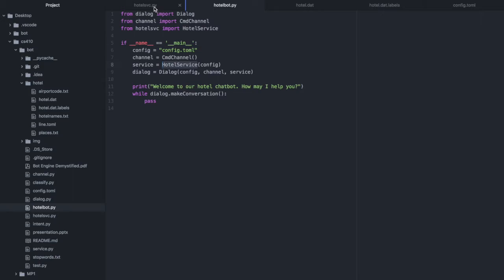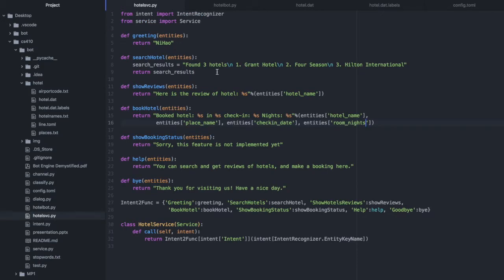And here's the service, hotelservice.py. This service is actually an extension of the basic service class. And for each intent, we map to one function. For example, for the search hotel intent, we match to the search hotel function, which is defined here.